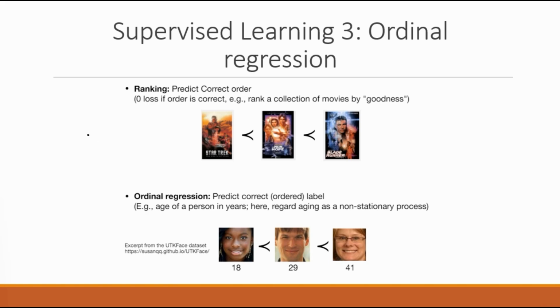And here is another example, with actually two types of subproblems. One is ranking and one is ordinal regression. Ranking is closely related to ordinal regression, but it's a little bit different, because here it's more about predicting the correct order. We don't really care so much about the correct label, because this is just my personal ranking, from favorite to least favorite, because you probably never heard of these movies, maybe. Let me take a simple example here.